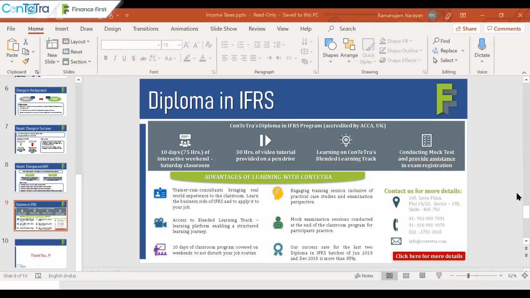So rather than going by the P&L approach, I go by the balance sheet approach and see, for example, accounts receivable. If there is a country like Zimbabwe or any other European country where the revenue is taxed on a cash basis, then as of today, on the entire accounts receivable, I'm not going to pay any tax because the tax is payable on a cash basis. So the entire revenue I have recorded will be untaxed, whereas I'll have to pay tax in future. So the book base of the accounts receivable is say 1000, but the tax base is 0. So there has to be a deferred tax liability, right?